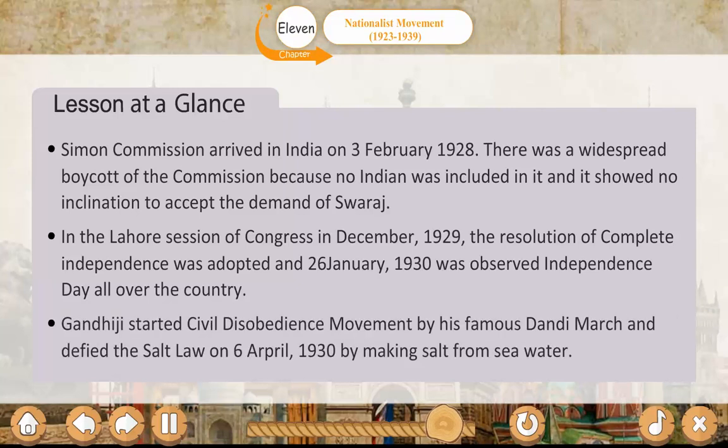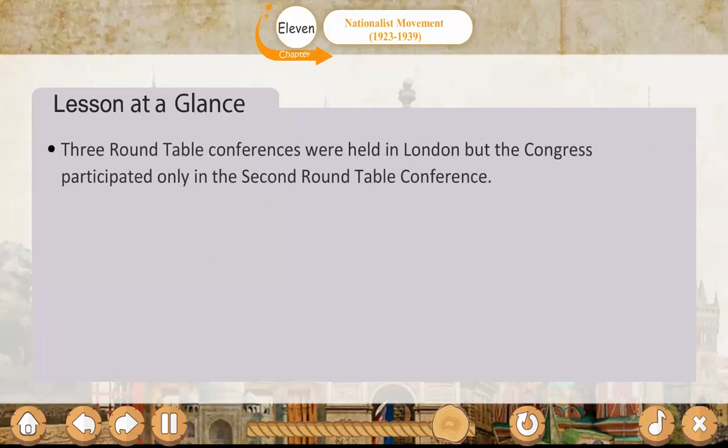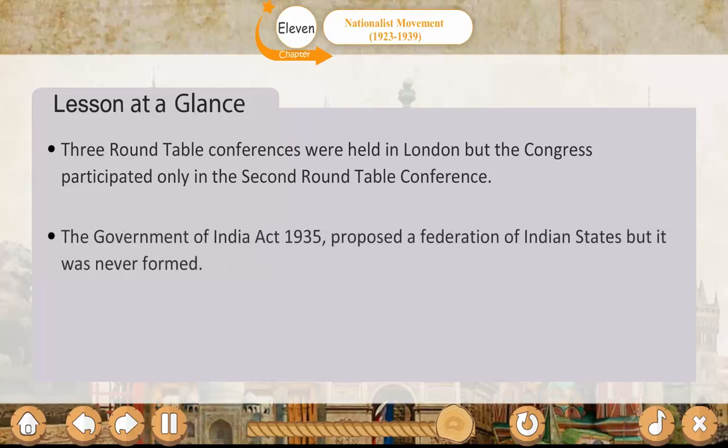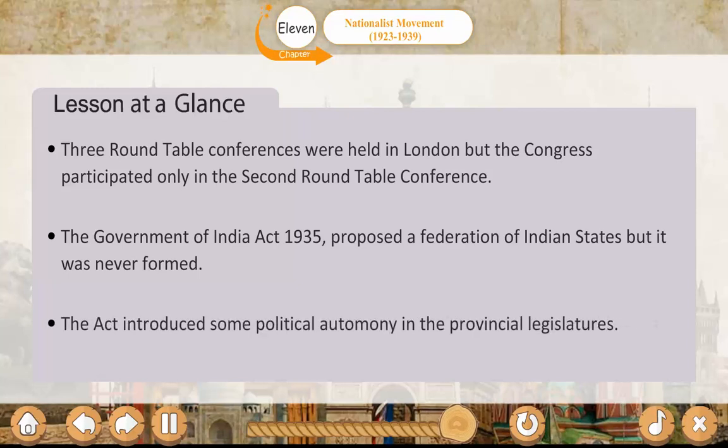Gandhiji started the civil disobedience movement with his famous Dandi March and defied the salt law on 6th April 1930 by making salt from seawater. 3 round table conferences were held in London, but the Congress participated only in the second round table conference. The Government of India Act 1935 proposed a federation of Indian states, but it was never formed. The Act introduced some political autonomy in the provincial legislatures.